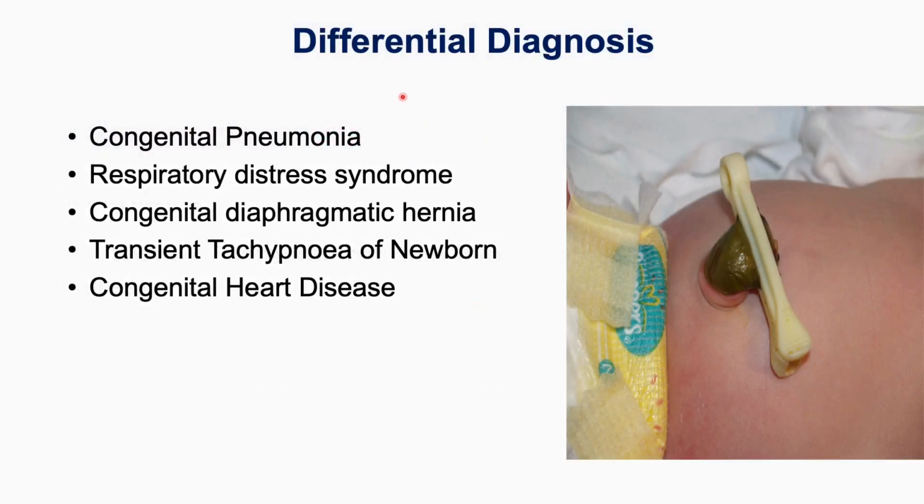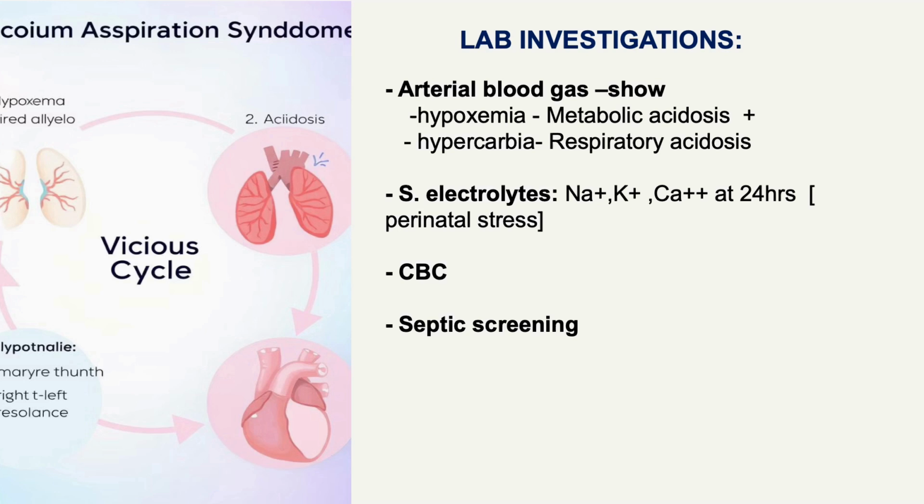Now come to the differential diagnosis. In this picture you can see the umbilical stump being meconium stained. The differential diagnosis will be congenital pneumonia, respiratory distress syndrome, that is hyaline membrane disease, congenital diaphragmatic hernia, transient tachypnea of the newborn, and even congenital heart disease with heart failure. All are different causes of respiratory distress which may be a differential diagnosis for meconium aspiration syndrome.